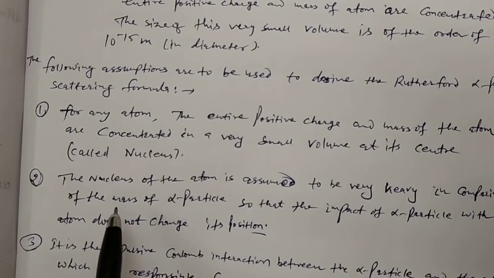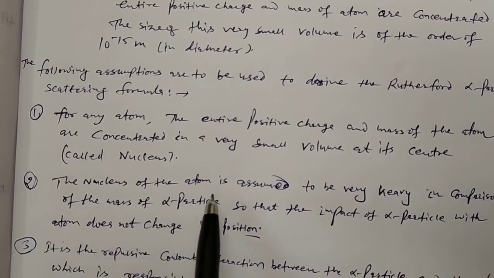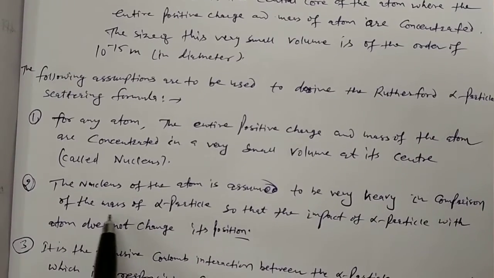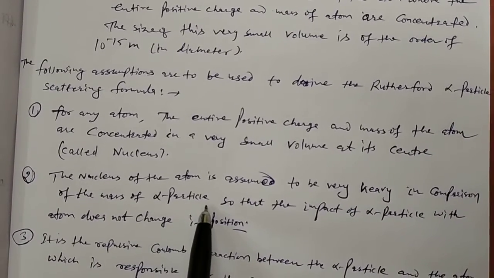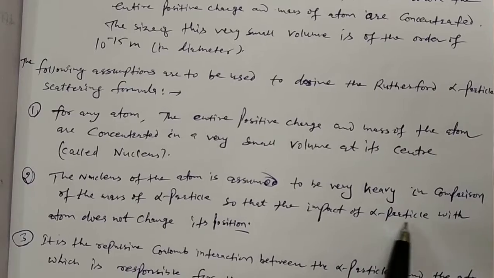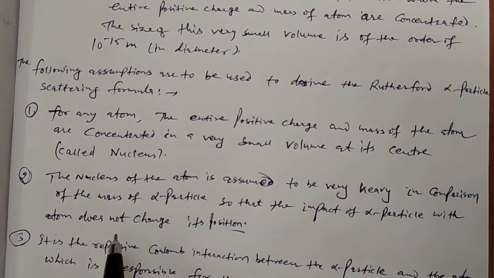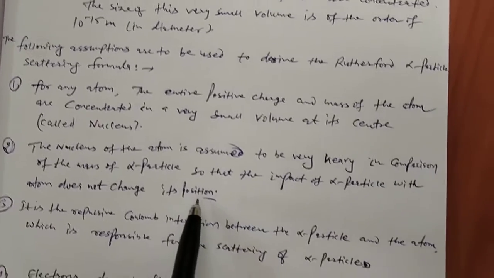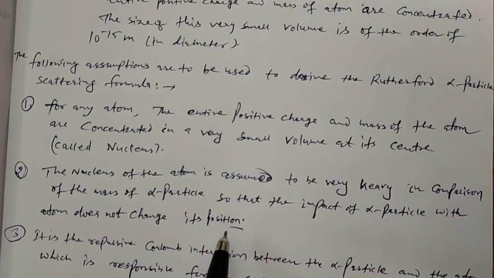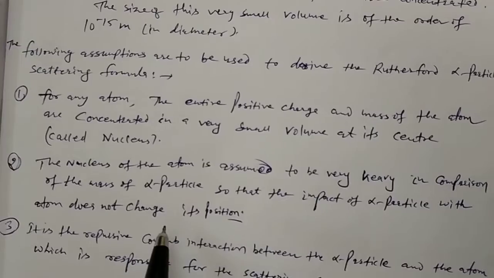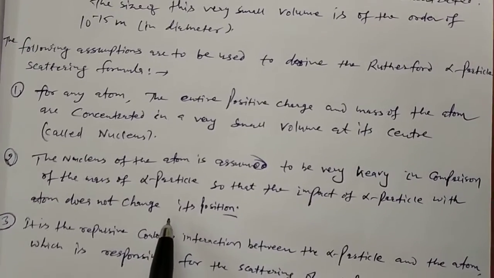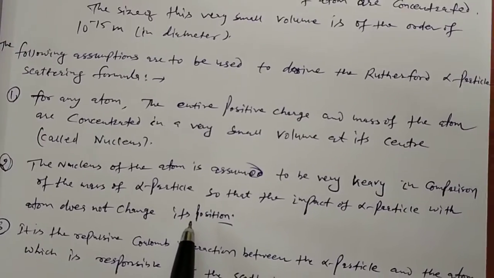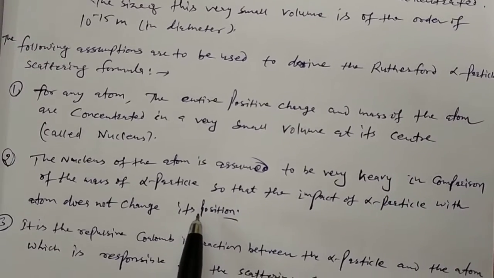Second, the nucleus of the atom is assumed to be very heavy in comparison to the mass of the alpha particle. So the impact of the alpha particle with the atom does not change its position. In other words, the size of the alpha particle is far lesser than that of the nucleus of an atom.